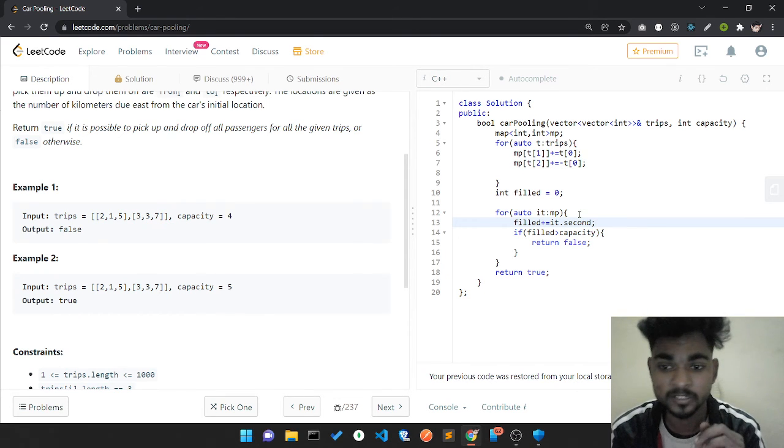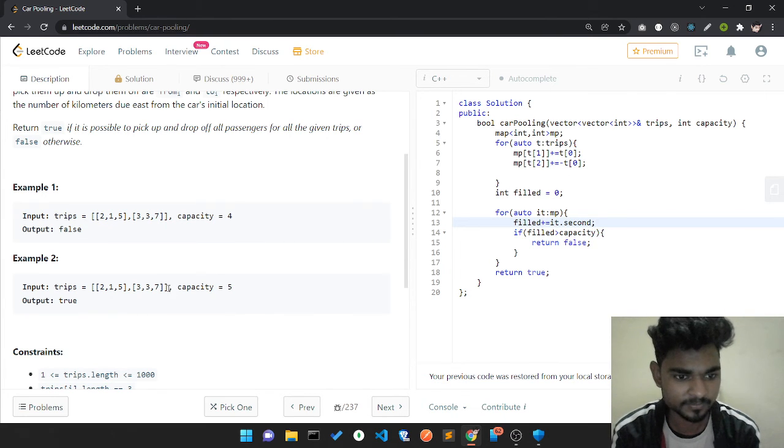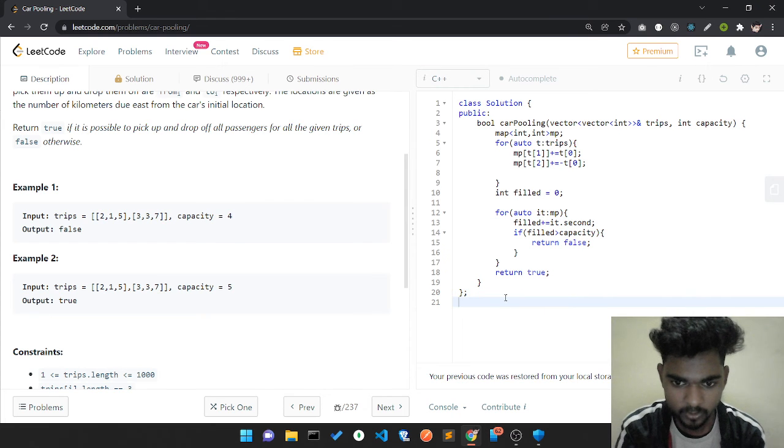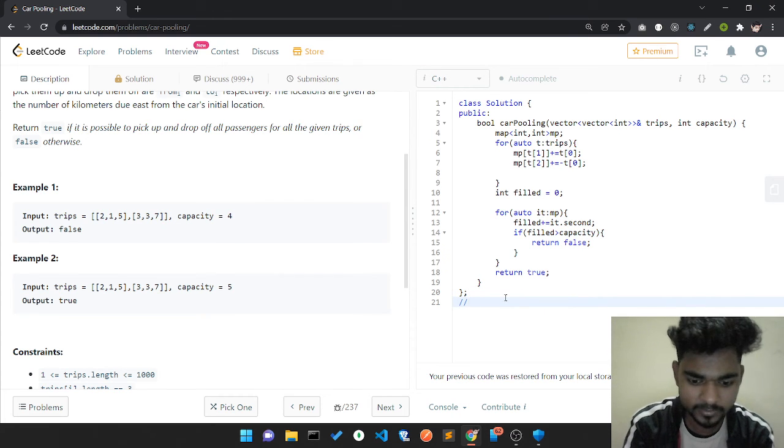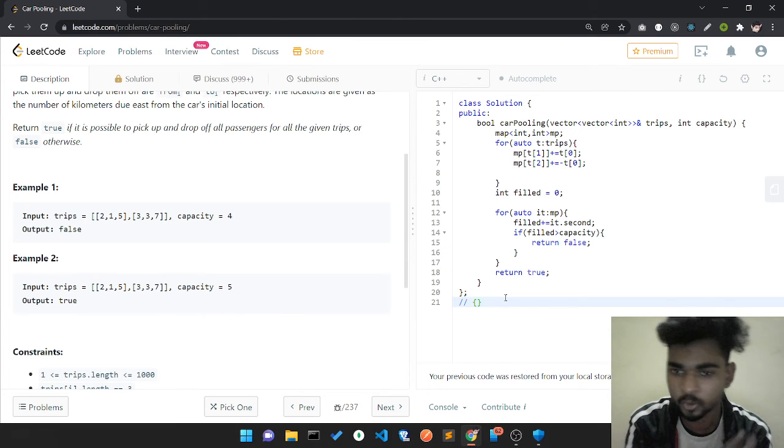Let me explain a little bit what I want to do with it dot second. The map is stored in sorted order. At the position of 1, it adds 2.